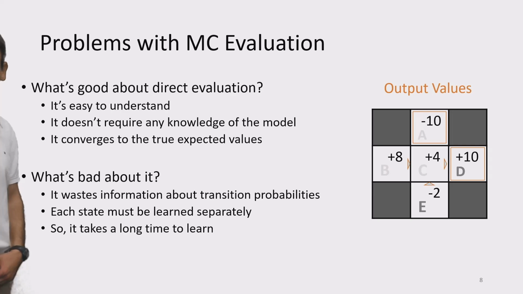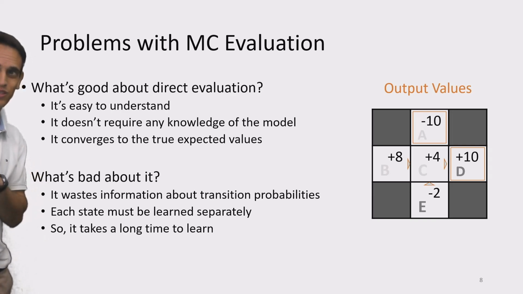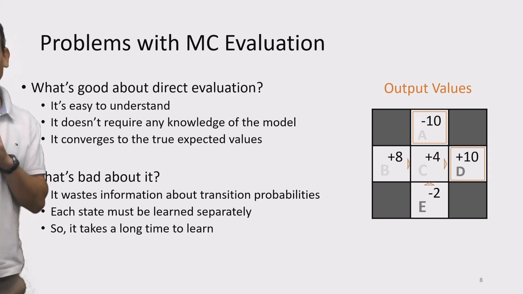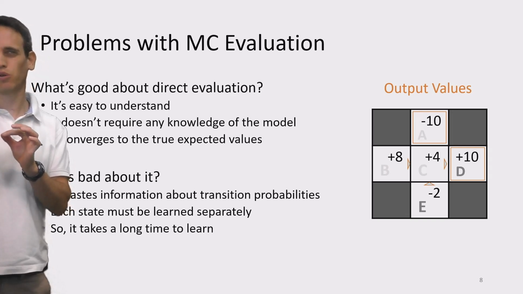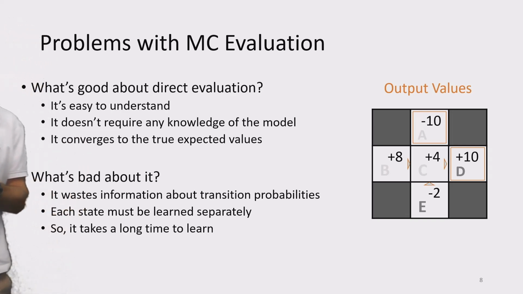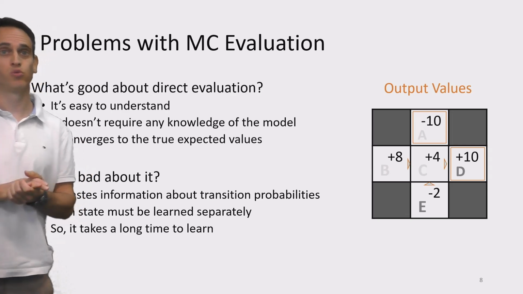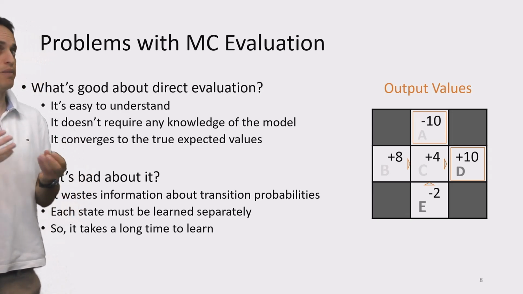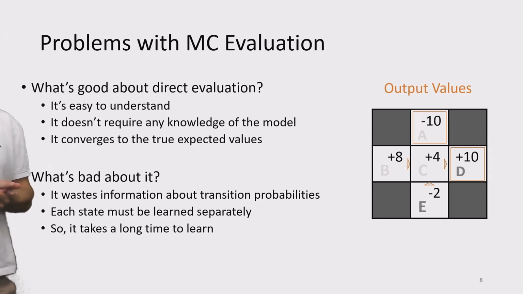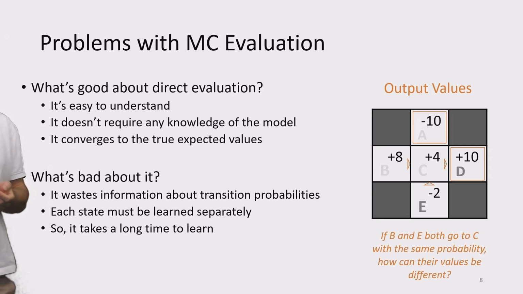What's bad about this? First of all, it wastes information about transition probabilities. And we'll see this in a second. I'll show you some computation that doesn't make sense, or that you'll be able to see that we have some more information here that we're probably ignoring, that we could use. Secondly, each state must be learned separately. So we cannot learn some connection, or we cannot generalize our knowledge between neighboring or similar states. Right, so it might take a long time to learn.